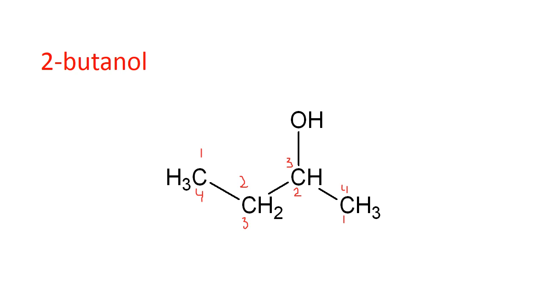4 carbons will be named as butane, having a single bond in it. And alcohol will be represented by ol, as it is present at carbon number 2. So it will be 2-butanol. And now the dash is present between the number and the word.